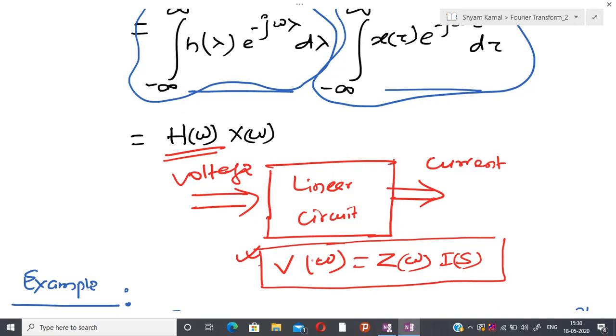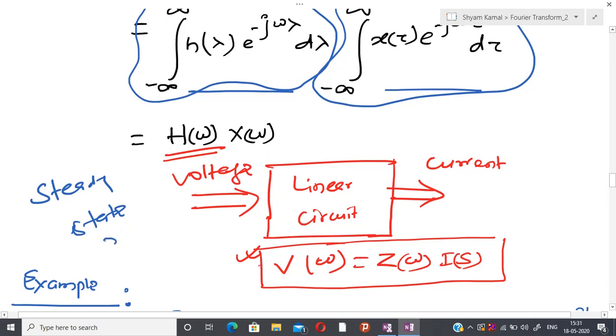But obviously this is not a complete response, this is just the steady state response. You have to remember that whenever we are talking about phasor techniques, the Fourier series, or the Fourier transform, every time we are just talking about a steady state response. But whenever we are talking about the Laplace transform, at that time we are talking about the complete response of the circuit. That is the difference.